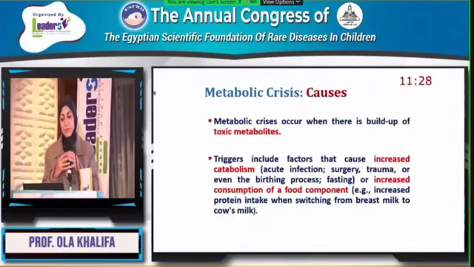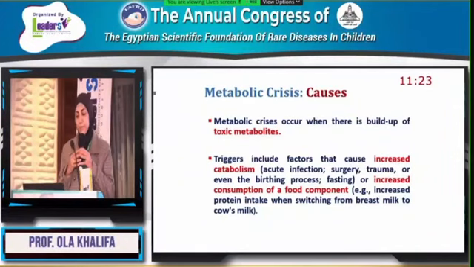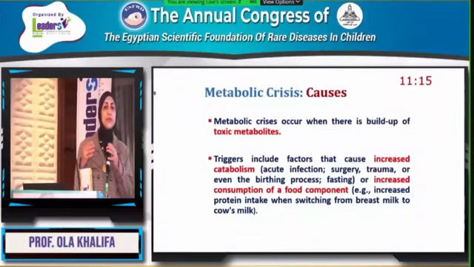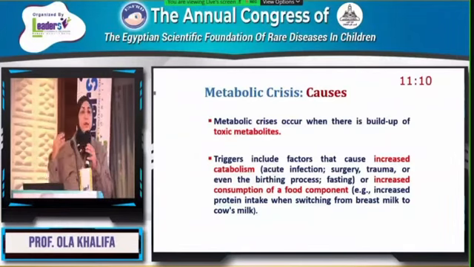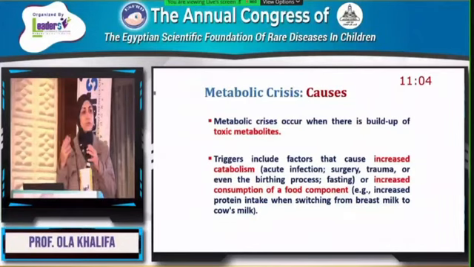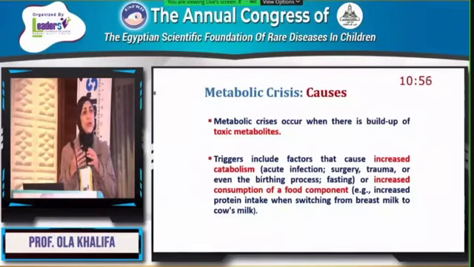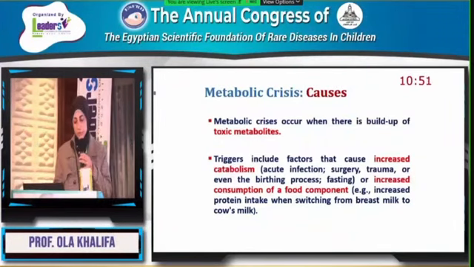Triggers include factors that cause increased catabolism, for example acute infection, surgery, trauma, or even the birth process, as I said. Another trigger is increased intake of food components such as protein, when shifting from breast milk to cow's milk. We usually tell the mothers of patients who presented with an initial metabolic crisis how to count units for the protein intake per day, but they usually don't recognize the start of weaning as a risk period, so we can find recurrent attacks of acute metabolic decompensation in the second half of the first year.